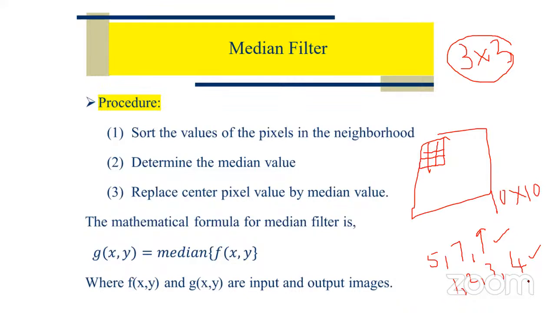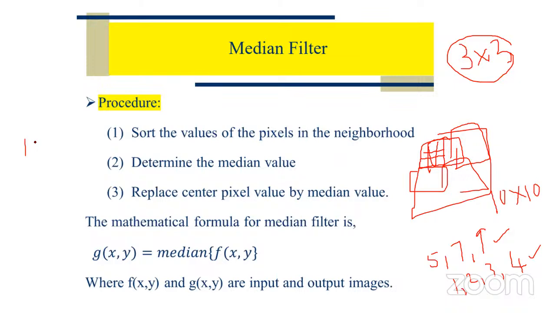Yeah. So first we have to find the median for this. I will show numeric examples also. After that, we have to move to the next 3x3 and replace the central pixel value by the median. So again, we find the 3x3 matrix and replace the central pixel value by the median. Next, top to bottom, next 3x3, next 3x3. Like that, we have to apply this 3x3 mask to the entire image and always replace the central pixel value by the median so that we can reduce the noise.